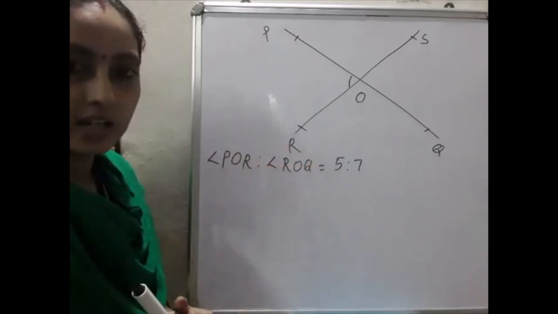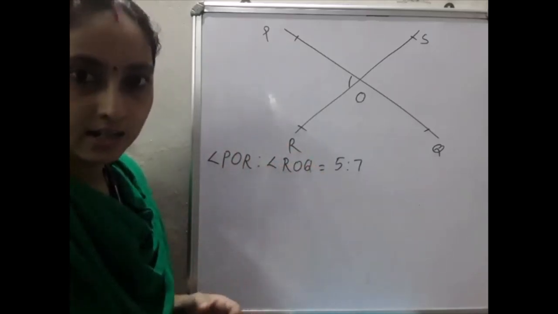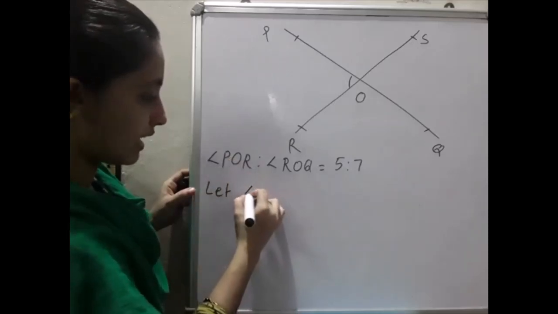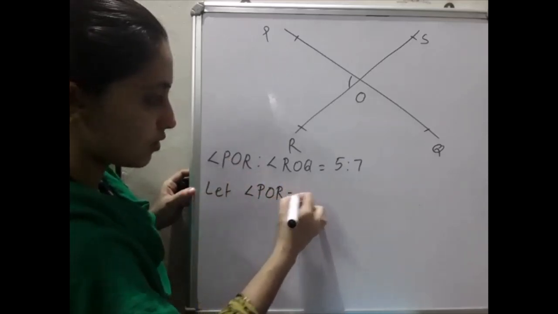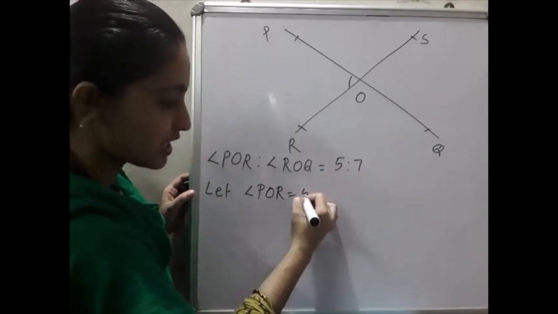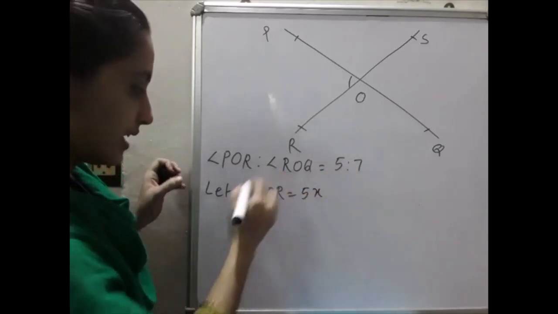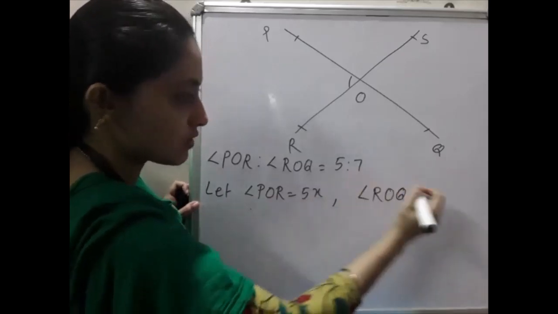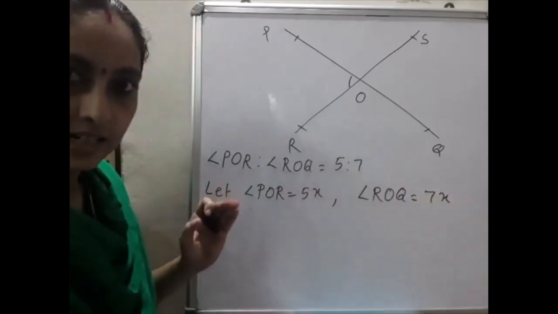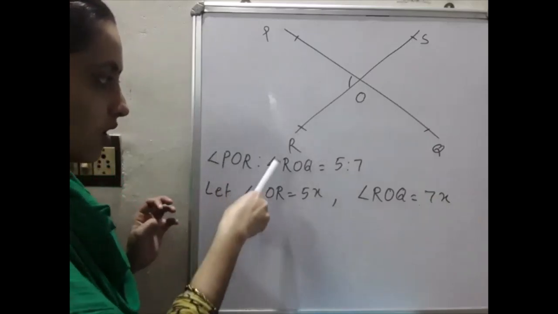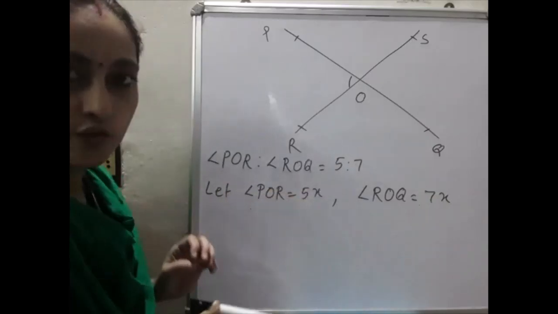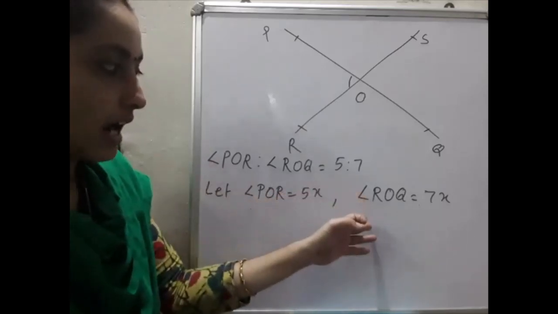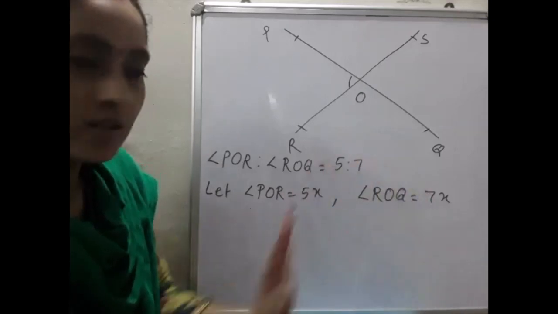If the ratios are given, you can convert that into numbers. How? Let angle POR be equal to, here it is 5, that can be written as 5x. Then angle ROQ can be written as what? 7x. Is it clear? That is, angle POR is to angle ROQ is equal to 5:7 means angle POR is equal to 5x and angle ROQ is equal to 7x.